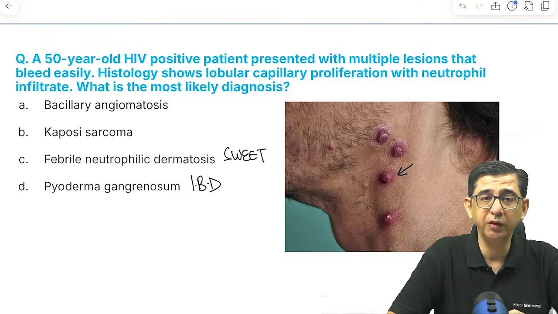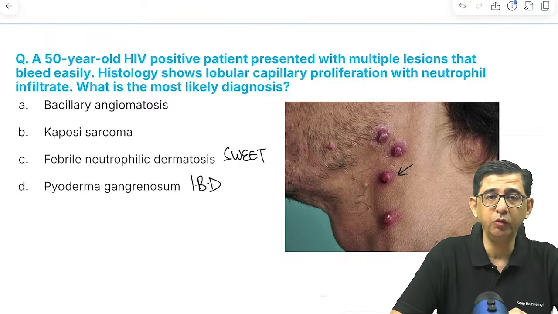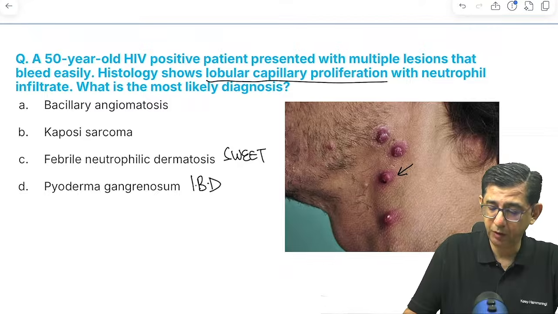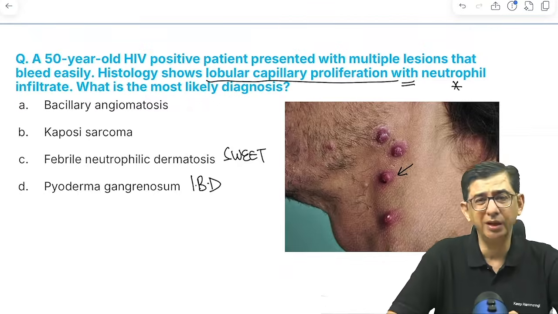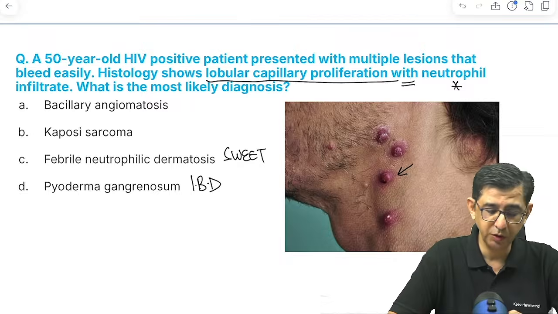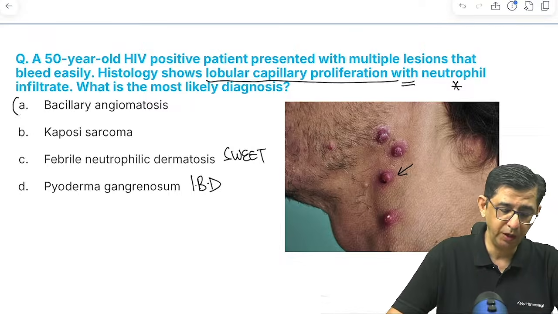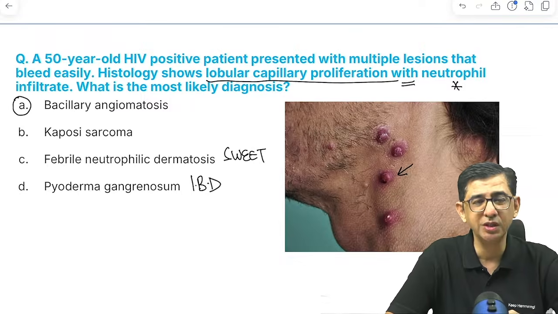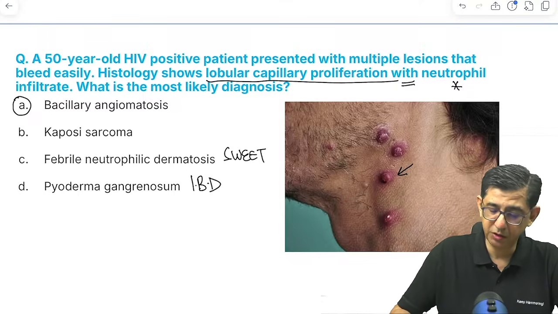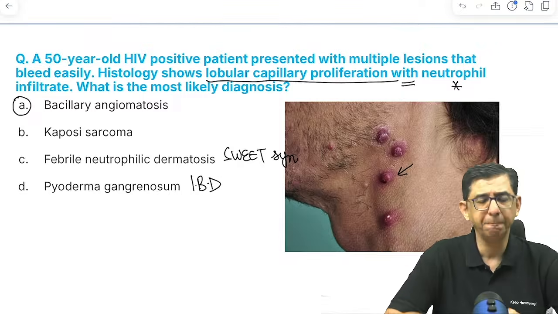यार कापोसी सार्कोमा में तो सिर्फ कैपिलरी प्रोलिफरेशन होगा ना, न्यूट्रोफिलिक इन्फिल्ट्रेट साथ में नहीं होता ना। ये दोनों चीज लिखी ना, लॉबुलर कैपिलरी प्रोलिफरेशन, और फिर उसने कर दिया विद साथ में न्यूट्रोफिलिक इन्फिल्ट्रेट। That is not a presentation that you see with Kaposi sarcoma, it is only a tumor of the epithelial cells. So therefore the answer in this question is option number A, that is bacillary angiomatosis, which is a differential diagnosis of Kaposi sarcoma in the patient. The answer to this question is option number A.